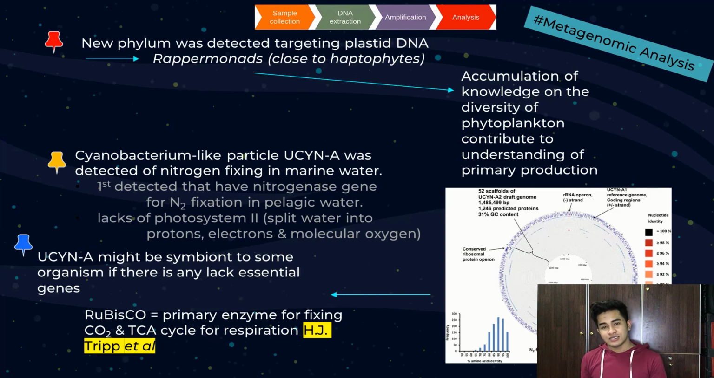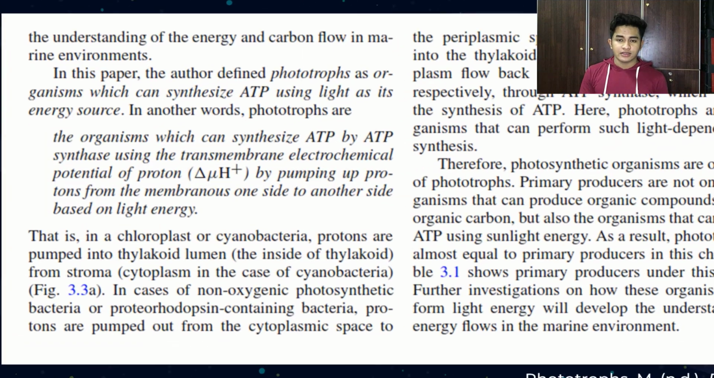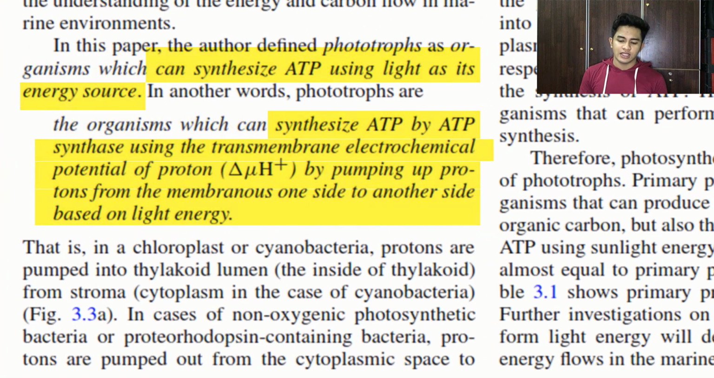Using metagenomic analysis in 2011, a new phylum was detected targeting plastid DNA. Another one is the cyanobacterium-like particle UCYN-A, nitrogen fixing in marine water. They found a nitrogenase gene in the cyanobacterium-like protein, and this is the UCYN-A. They found phototrophs as organisms that synthesize ATP using light as an energy source. In other words, phototrophs are organisms that synthesize ATP by ATP synthase.